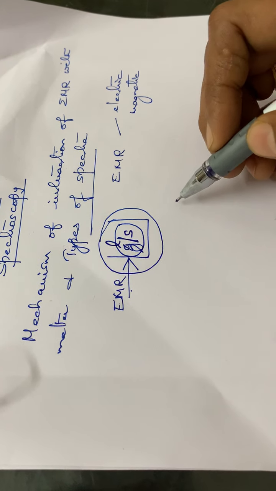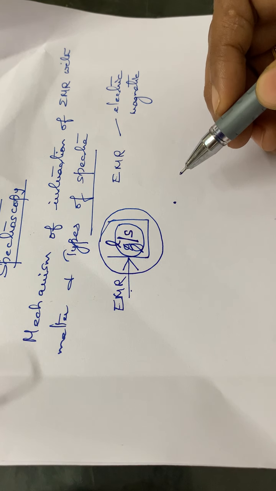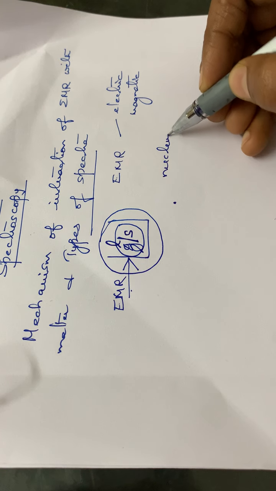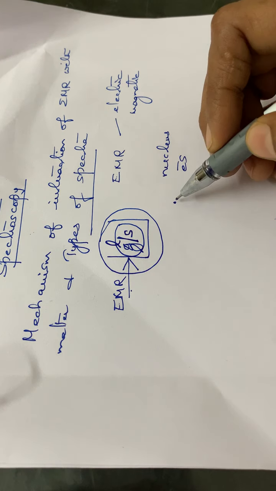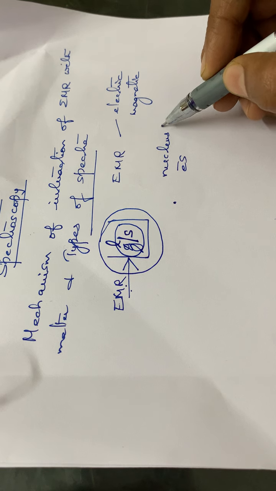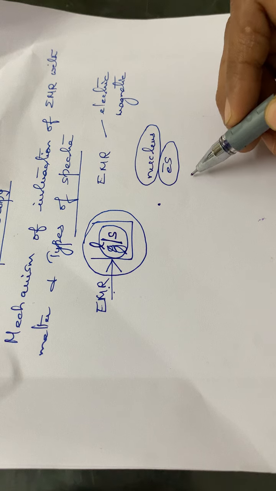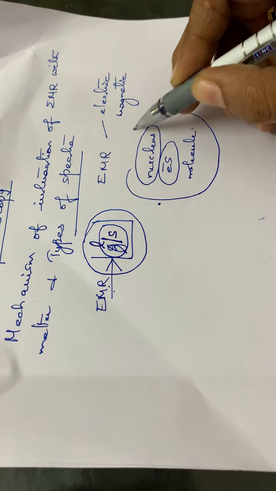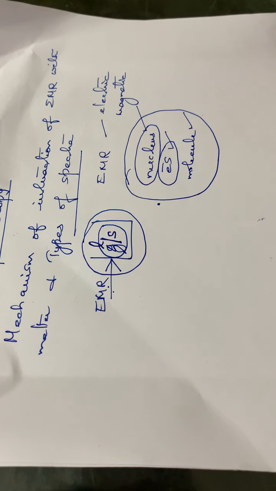Considering a molecule, whose simplest form is the atom, it will have a nucleus as well as electrons. The electromagnetic radiation will be interacting with the nucleus, the electrons, as well as the molecules.